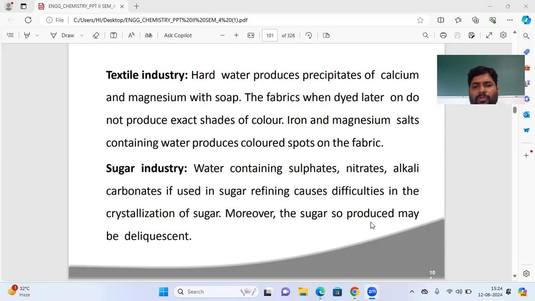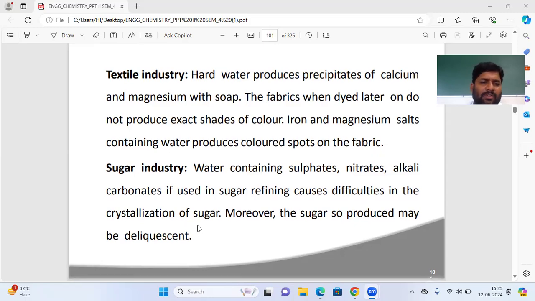Moreover, the sugar so produced may be deliquescent. Deliquescent means sugar will convert into a liquid state. So that is a big problem. If sugar is converted into liquid state, we cannot transfer it from one area to another. We cannot use that sugar.